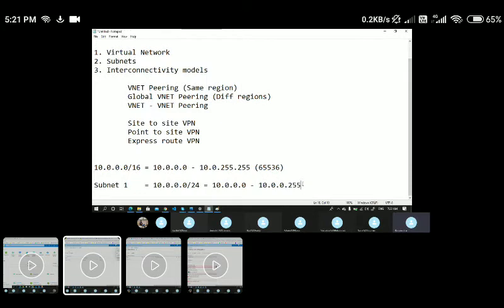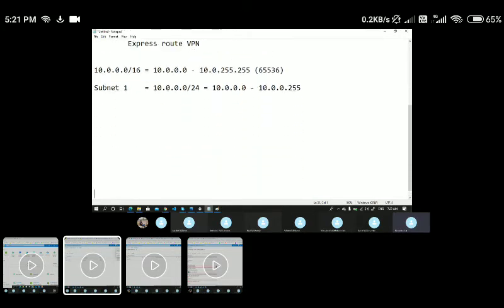Let me give you the brief. This is the complete VNet, and for my VNet the IP address I have taken is 10.0.0.0/16. When you take a /16, you get 65,536 IPs, starting from 10.0.0.0 to 10.0.255.255. I'm dividing these IP addresses into multiple subnets for allocating specific resources.